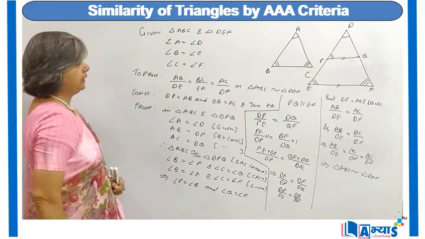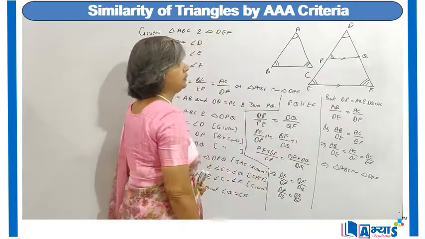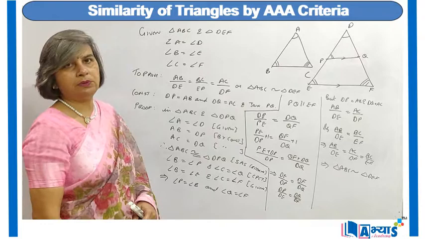The proof will be that now we will take triangles ABC and DPQ, as we know that AB is equal to DP, AC is equal to DQ, and angle A is equal to angle D.